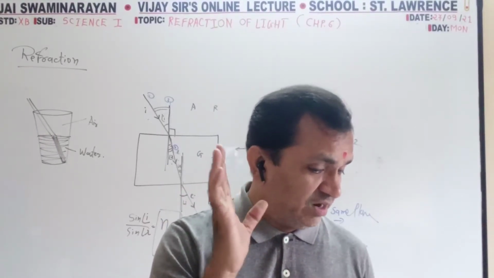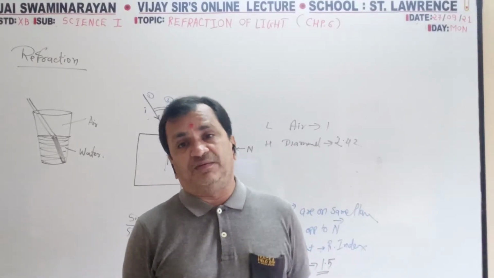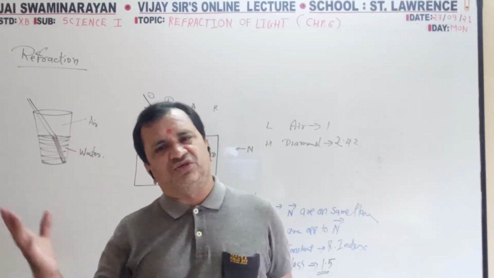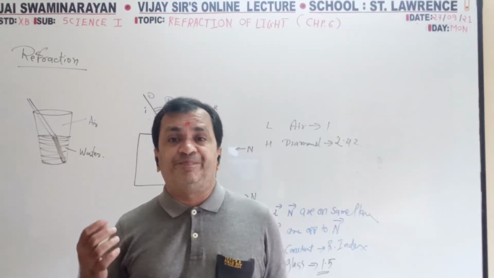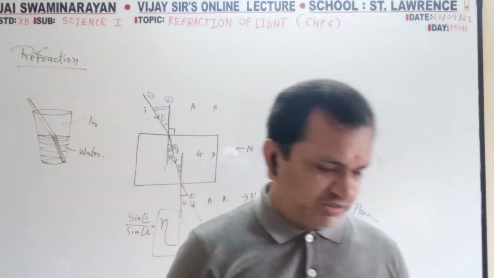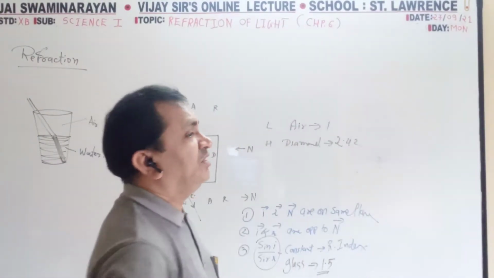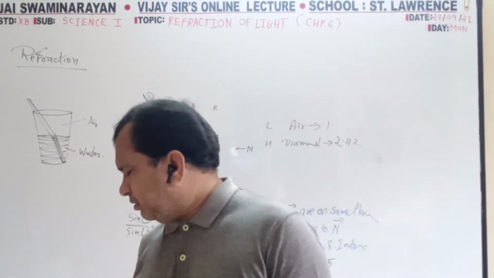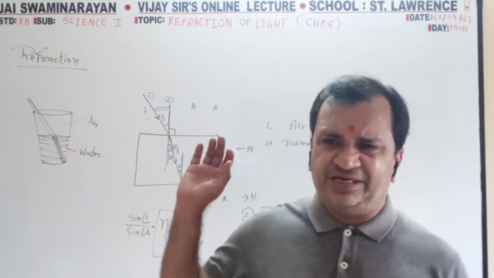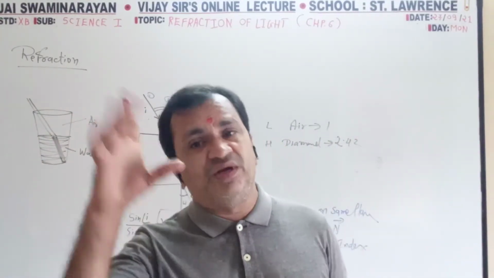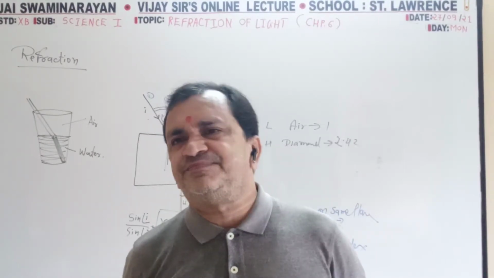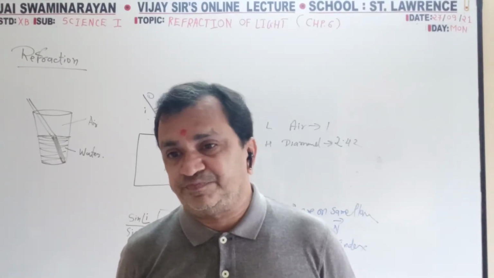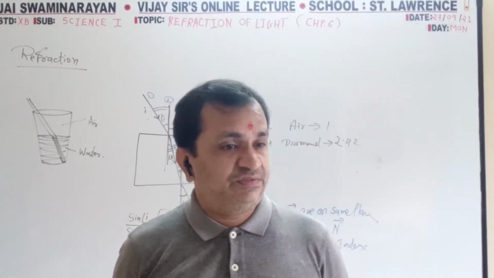Only one time till now they have asked this table to fill, so each and every number you have to remember. Air 1.001 or 1 you can write, water 1.33, ice 1.31. Normal glass, when you do the practical in the laboratory, you will find 1.5, and the diamond 2.42.